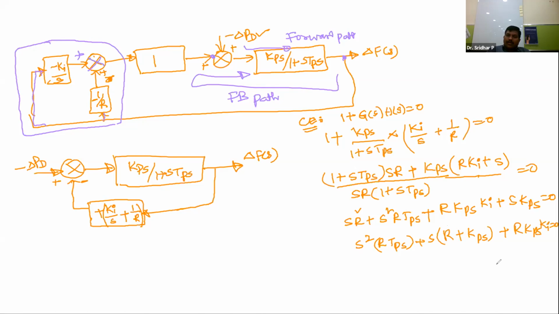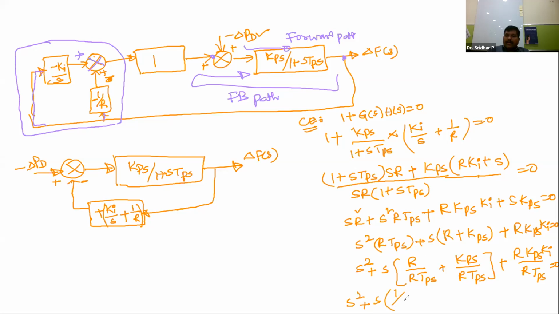Throughout this equation, if you multiply with RTPS, the resultant value is S square plus S into R by RTPS plus KPS by RTPS plus R KPS KI by RTPS is equal to 0. So what about the next simplification? S square plus S into R by R gets cancelled.